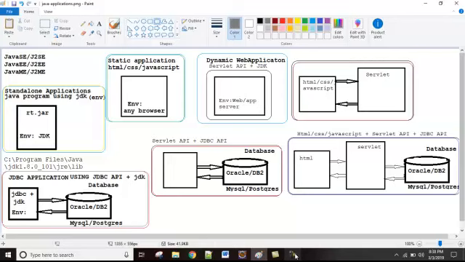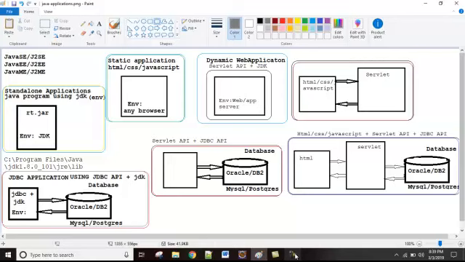If you see Java SE, Java Standard Edition, with this module we can develop all standalone applications. When you develop those standalone applications, the program will run inside one machine, and there is no need of a server to deploy or anything else.